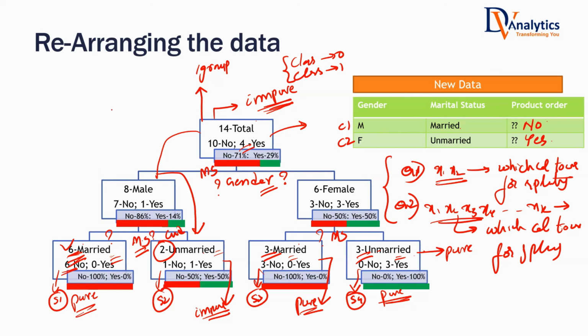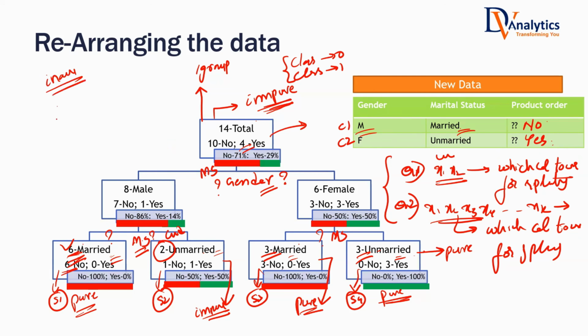It'll give some prediction, yes or no? It'll give either 0 or 1. We have to say something, right? If a customer is male, married, or we will say customer is male, unmarried, we have to give some prediction, isn't it? That prediction will be inaccurate. You cannot predict accurately, but you will give some prediction. So if all the segments are impure, the decision tree model that you are building will be very much inaccurate.